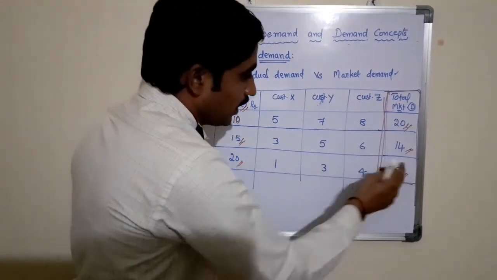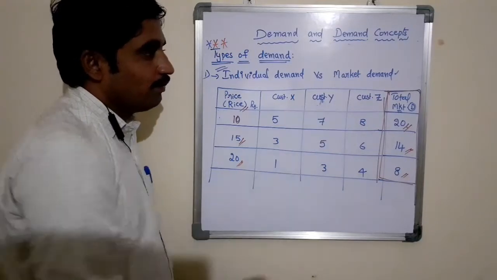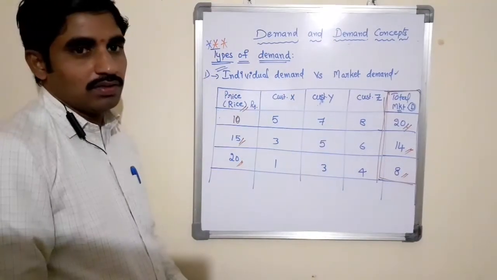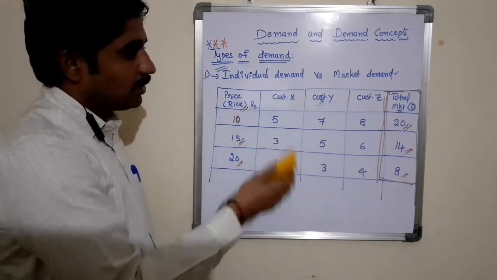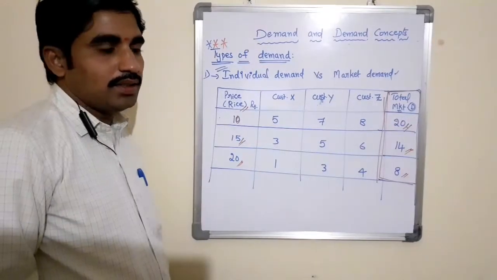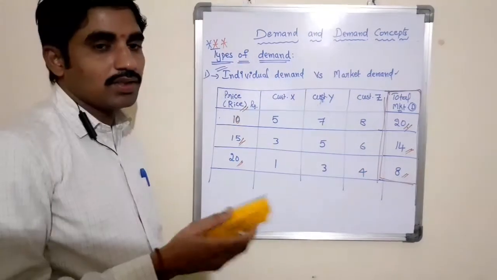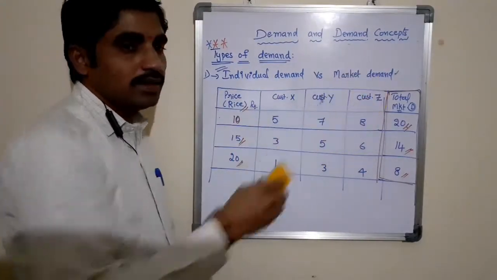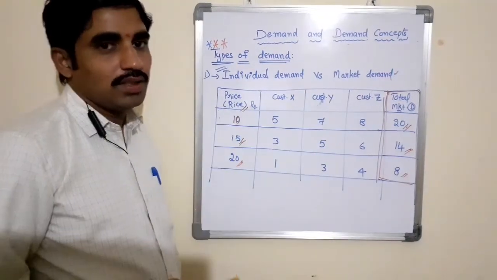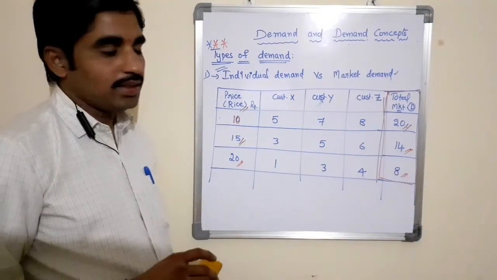At 20, 8 bags. This is called a market demand schedule. You can also show the same schedule in a curve, called the individual demand curve and market demand curve.